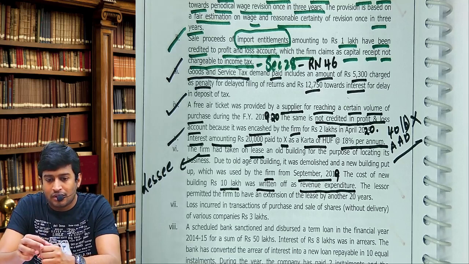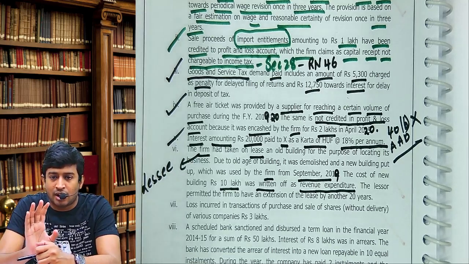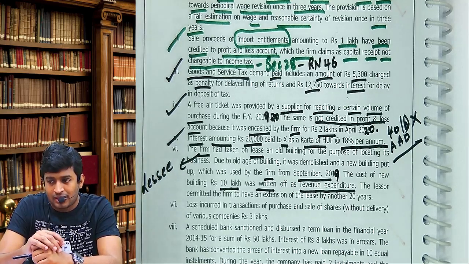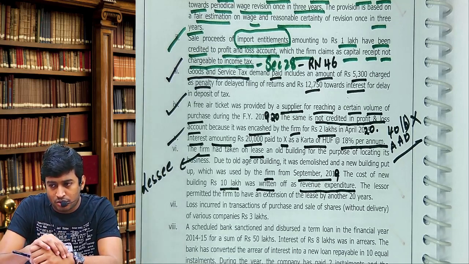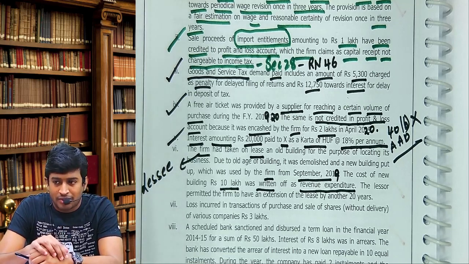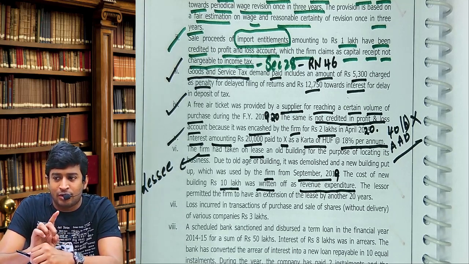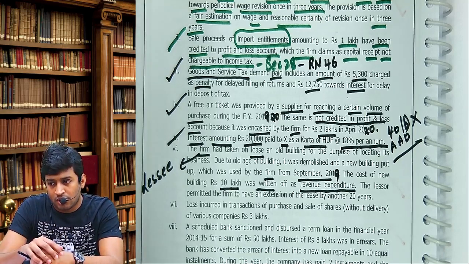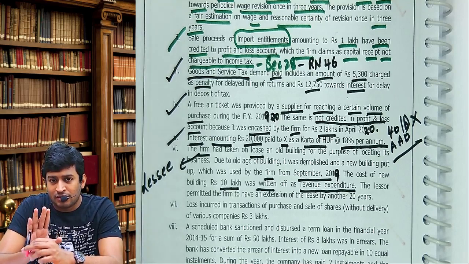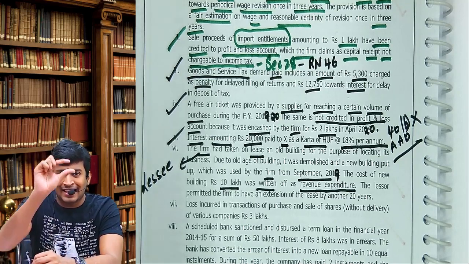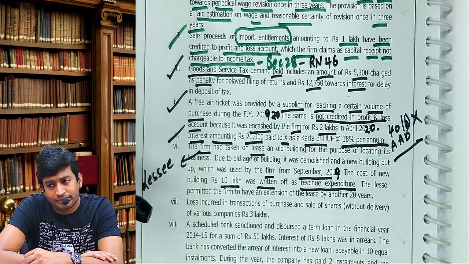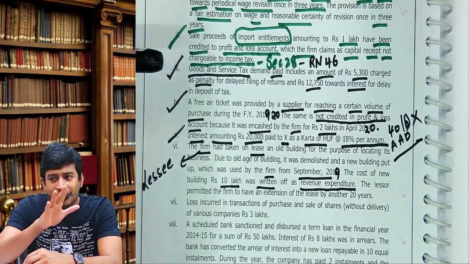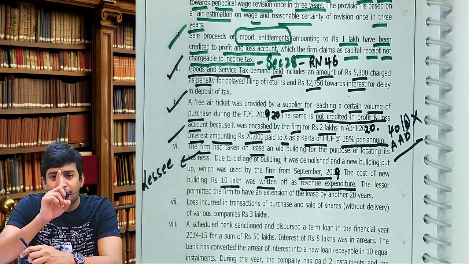Now listen, as lessee, that's a wrong treatment. That is a capital expenditure for you. You cannot debit it to P&L account, but on the 10 lakhs we will give you depreciation because you constructed that floor. So we will add 10 lakhs to profit and deduct depreciation on 10 lakhs at the rate of 10%.